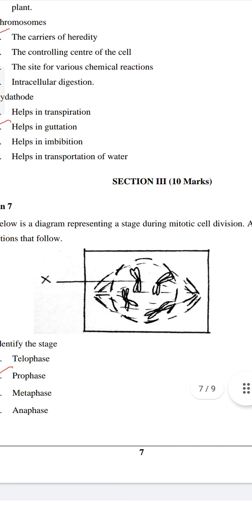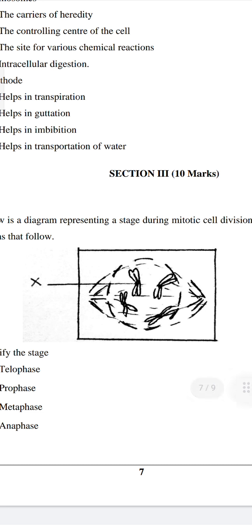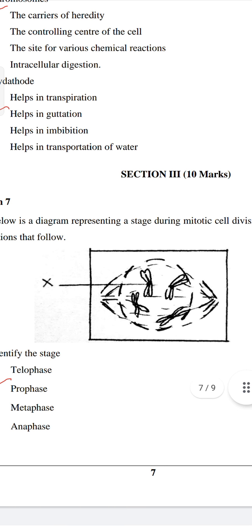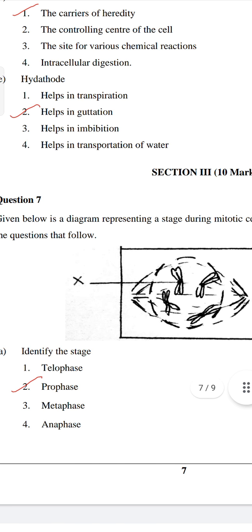This is the diagram, you can see. Identify the stage: telophase, prophase, metaphase, anaphase. The answer is prophase, because in metaphase the chromosomes align at the equator, at the equatorial plane of the cell.